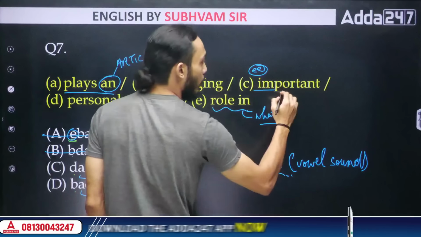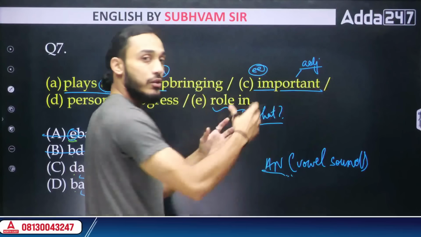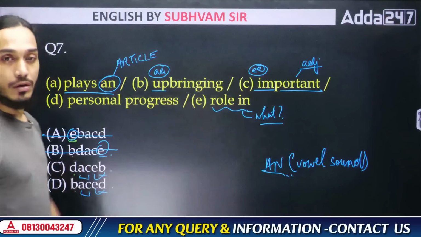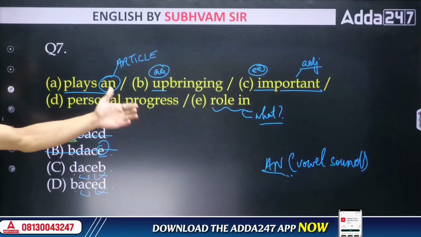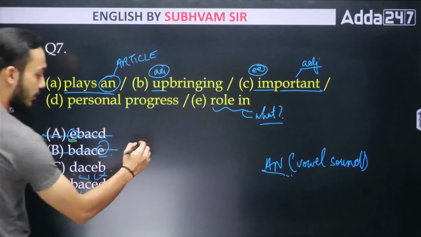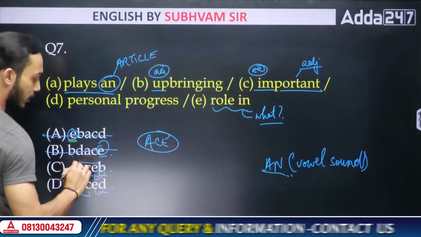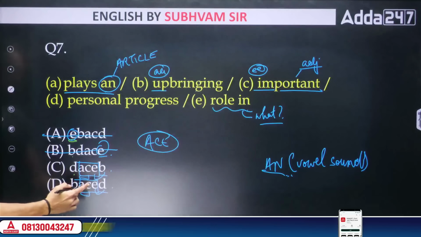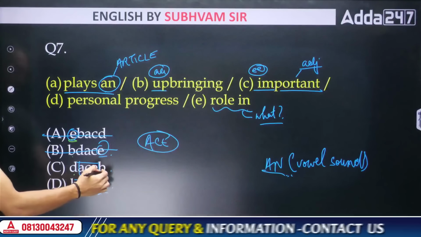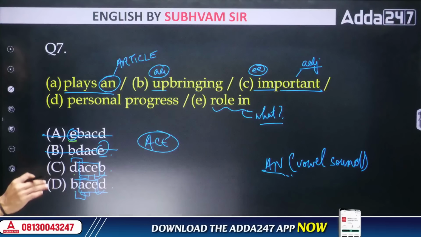Important what? Important is an adjective, right? After this adjective, we need to write something that we are describing as important. What are we describing as important? Important role, right? An important role. That makes sense. So what I understand here is A, C, and E. This is our series, right? So now the question remains, both of them are saying A, C, E. Either you start with D and go to A, or you start from B and go to A. That is where the answer lies.